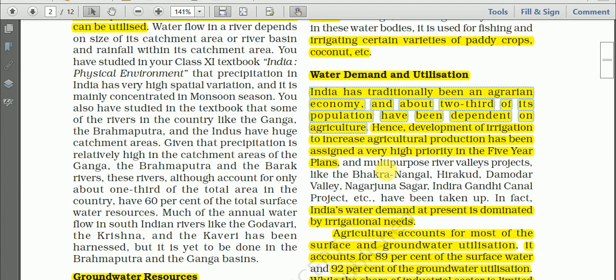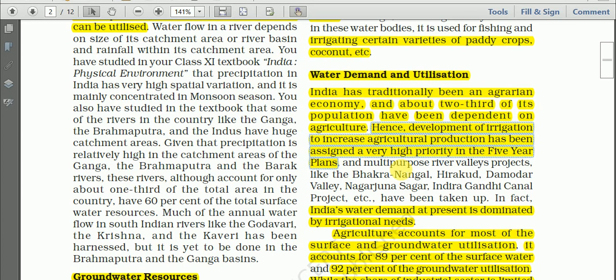You have learned that India has traditionally been an agrarian economy. That means an agricultural economy. About two-thirds of its population have been dependent on agriculture for their livelihood, and hence development of irrigation to increase agricultural production has been assigned a very high priority in the five-year plans.